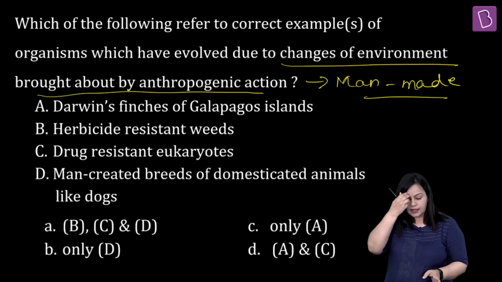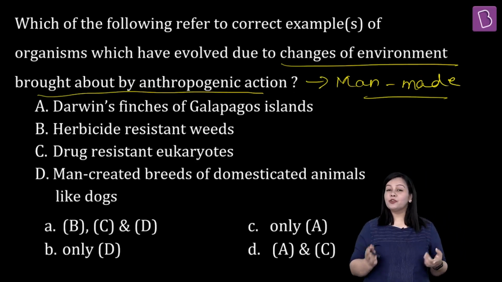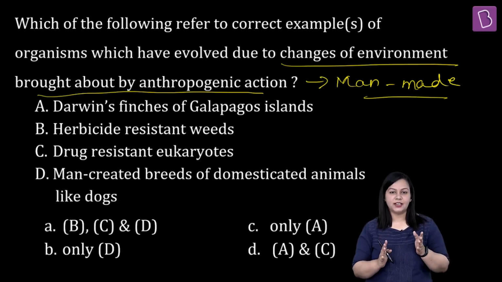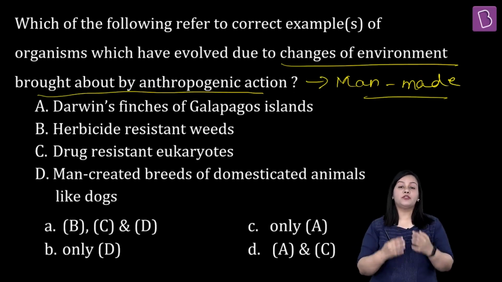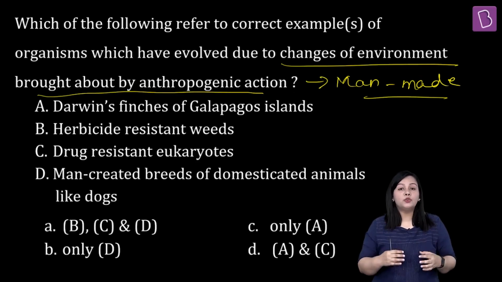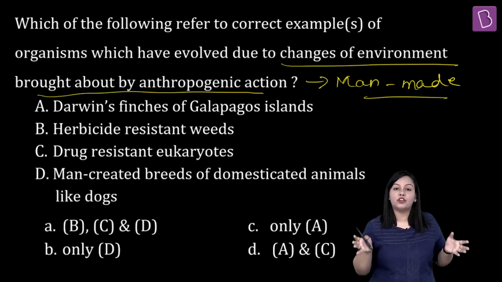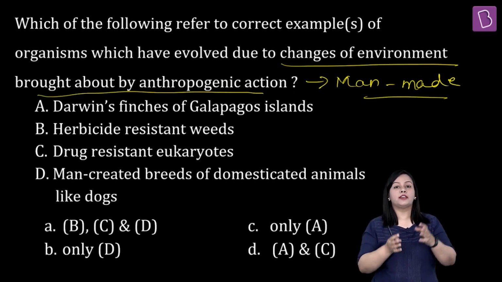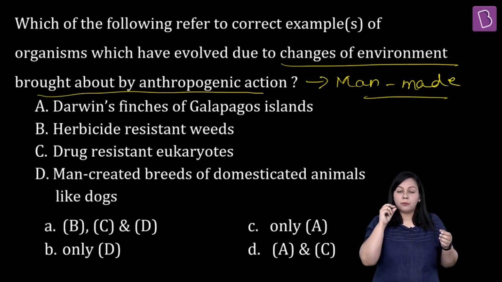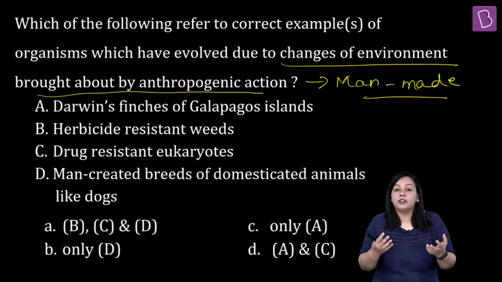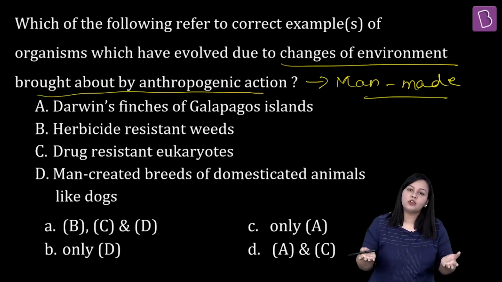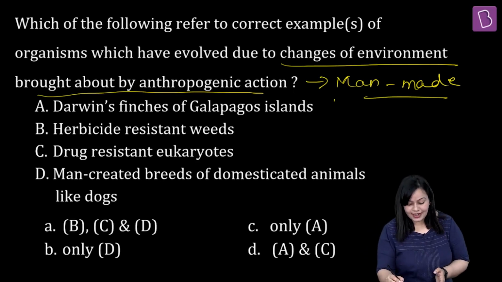Okay, तो यहाँ जो options दिए गए हैं वो है पहला example, that is Darwin's finches of Galapagos. ये तो आप लोग जानते हैं कि Darwin's finches is a beautiful example of natural selection and not of anthropogenic action, right? क्यों? क्योंकि ये finches basically एक दूसरे continent से आई थी on the Galapagos Island and when they came here, due to them occupying different habitats in that particular location, like कुछ ने tree के different spaces को occupy किया, कुछ finches ने land को occupy किया, तो उनकी जो beaks हैं, they basically adapted, they developed into newer and different structures in order to allow this kind of feeding habit to continue and in order for them also to survive a little better. Okay, तो ये right answer नहीं हो सकता है.